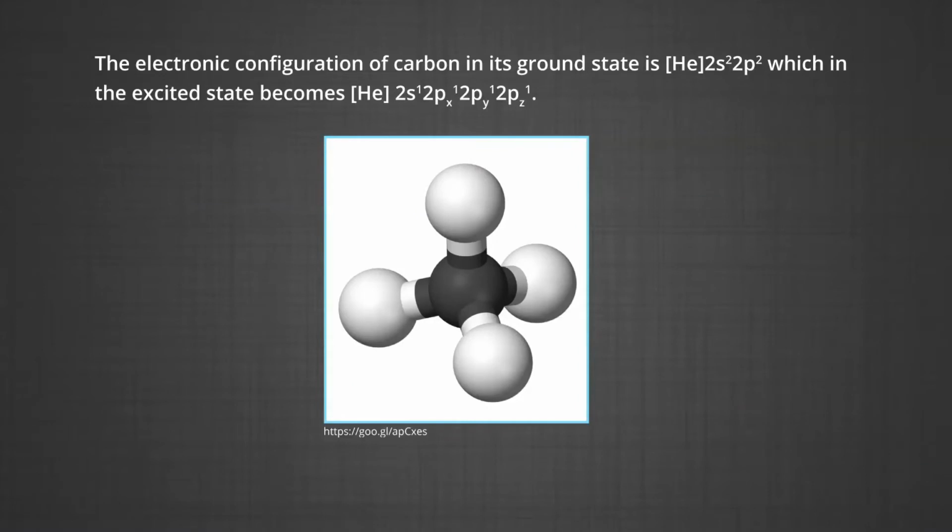The electronic configuration of carbon, atomic number 6, in its ground state is core of helium 2s2 2p2, which in the excited state becomes core of helium 2s1 2px1 2py1 2pz1.